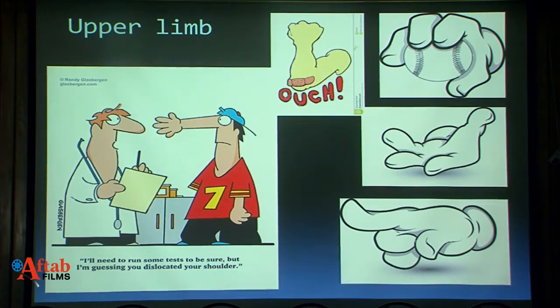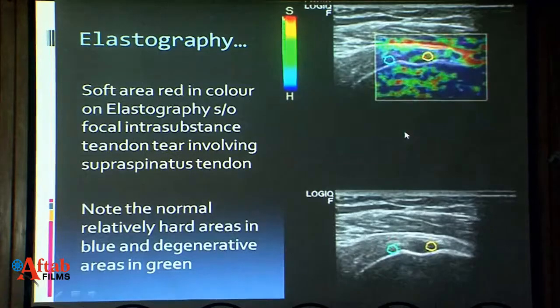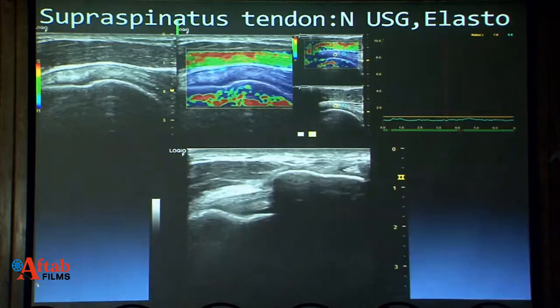Let's go to some of the upper limb lesions. The shoulder must have been extensively discussed yesterday, with the rotator cuff and all the pathologies. Elastography plays a vital role. This seems to be focal tendinosis, but on elastography, these areas show a tear. Of course, for this kind of lesion the treatment would not differ much, but just to mention that, especially in full thickness tears, elastography can play a role where we can miss them on grayscale ultrasound.